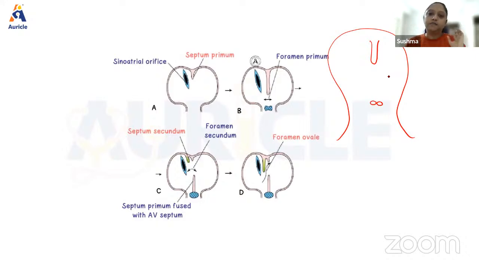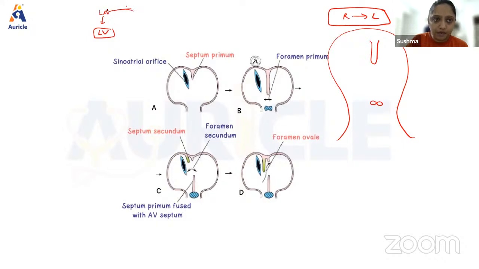Remember guys, in the fetal heart, I need a right to left shunt. Okay, I need the blood to move from the right side to the left side. From the left atrium, it should go to the left ventricle. Correct? It should go to the left ventricle, and I don't have the blood coming in from the lungs to the left atrium because lungs are not developed yet. This circulation establishes only after birth. All of us know this.